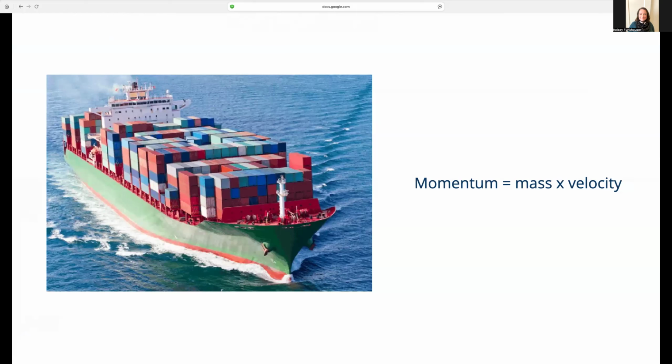So we can look at an example of this. A container ship is a really good example of a heavy object moving slowly that has a lot of momentum. It's really hard to stop a container ship even if it's not going very fast, because it's super massive, and so it has a large momentum. The mass is big, the velocity is small, but that gives us a big momentum.